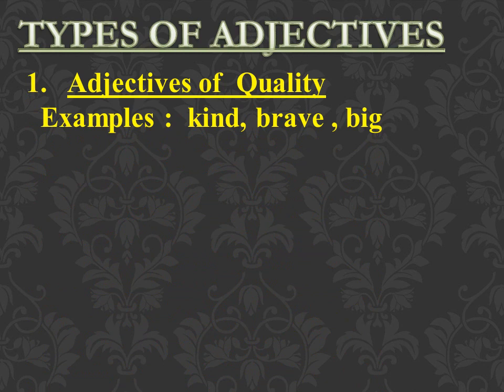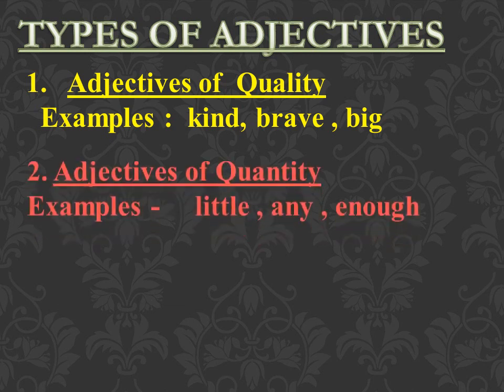Now, what are the types of adjectives? First type is adjective of quality. The words which tell about the quality of a noun or a pronoun are called adjectives of quality: kind, brave, big. Adjectives of quantity. The words which tell about the quantity of a noun are called adjectives of quantity. There is no clarity about how much, but they reflect some quantity: little, any, enough.